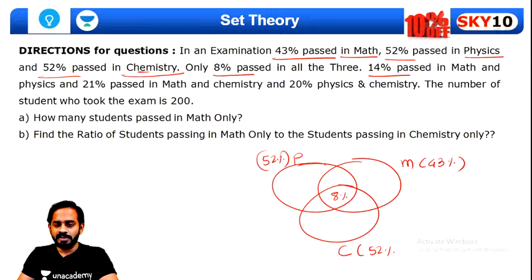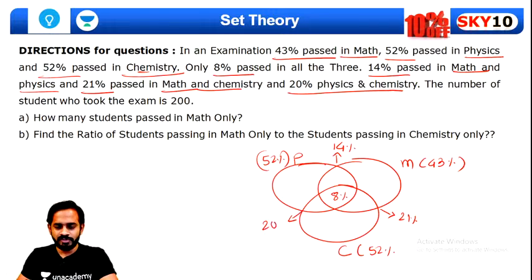14% passed in maths and physics, so this should be 14%. 21% passed in mathematics and chemistry, so for mathematics and chemistry there are a total of 21%. And 20% passed in physics and chemistry, so this should be 20%. Now can you quickly complete this Venn diagram, all of you? I want you guys to complete this Venn diagram and then we'll move further. Quickly try to solve this, guys. Think about this quickly.